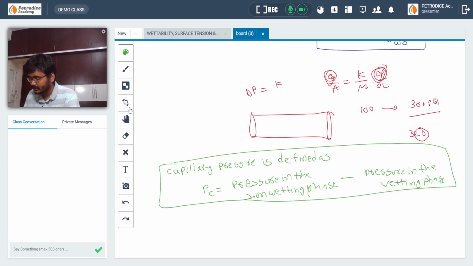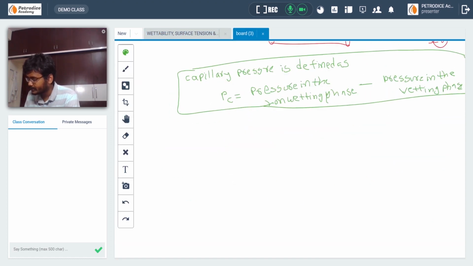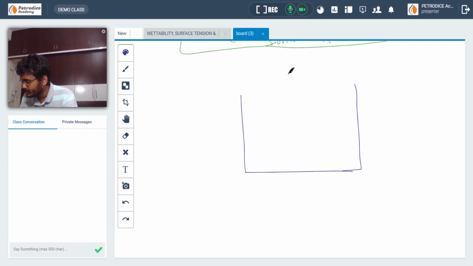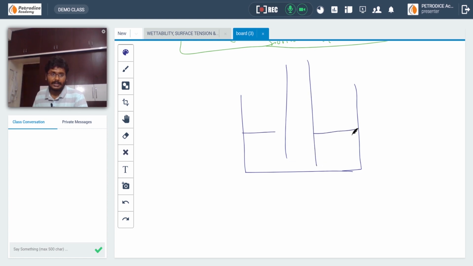Now let us take a particular beaker. We have placed a capillary inside it. Once we place the capillary, due to the attraction forces between rock and water, the water will move up.